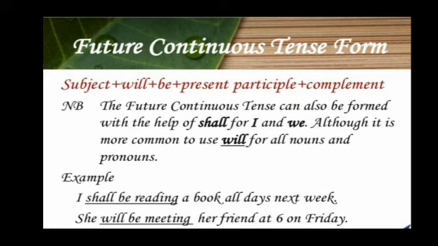For example, I shall be reading a book all day next week. She will be meeting her friend at 6 on Friday.